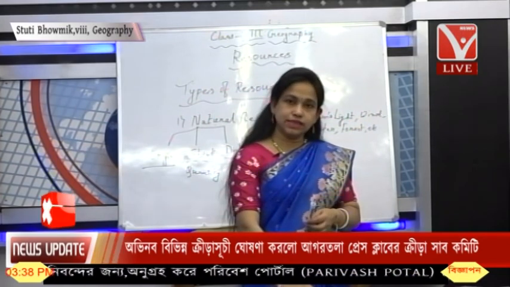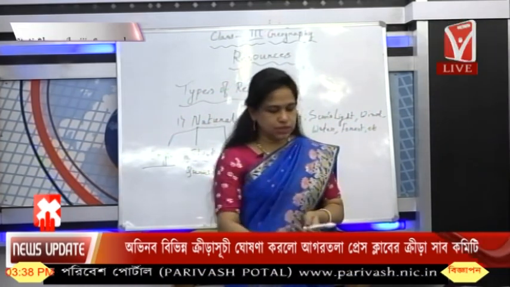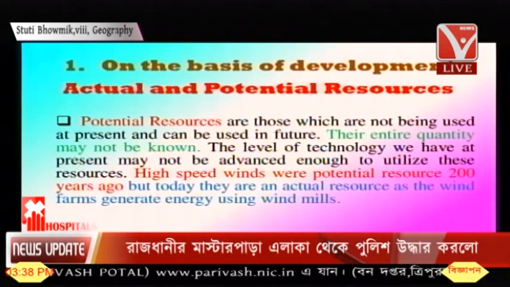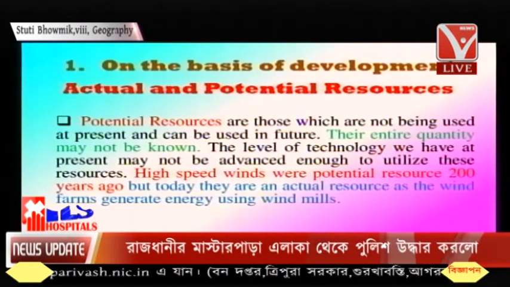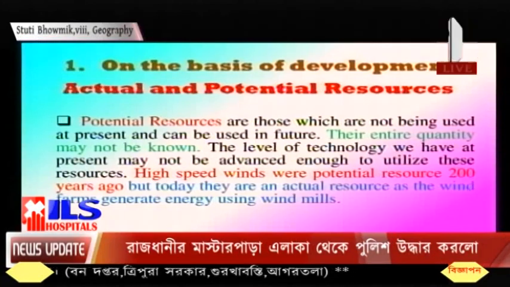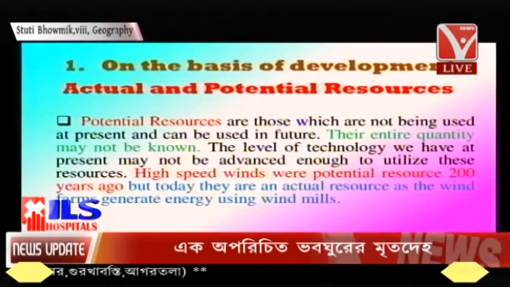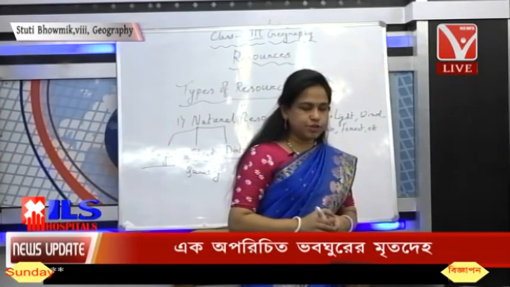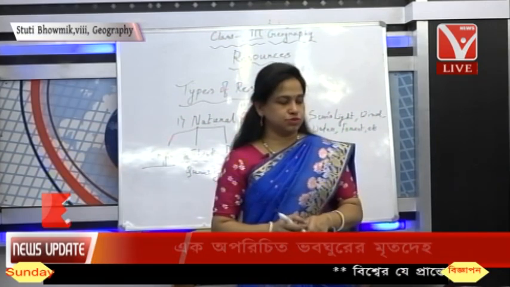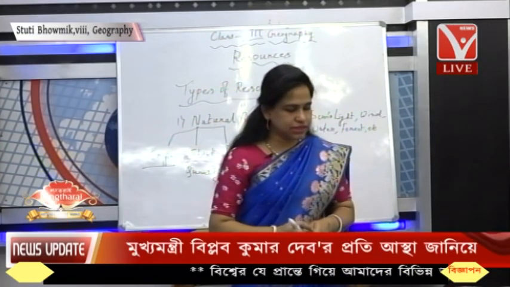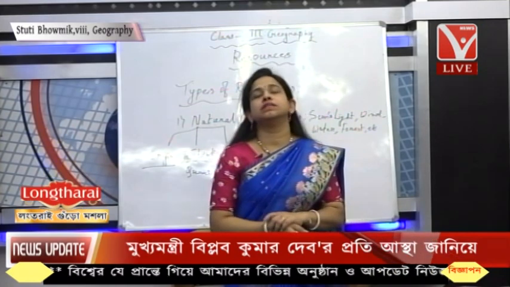Then moving on to the next one, we see the classification on the basis of origin, biotic and abiotic factors. On the basis of their origin, resources are divided into biotic and abiotic resources. Biotic resources, you understand, are the plants and the animals, okay.